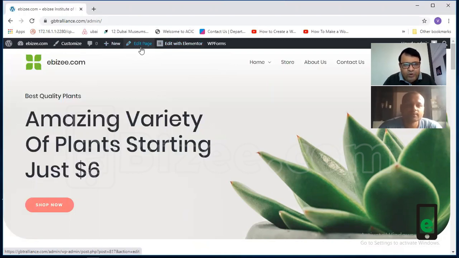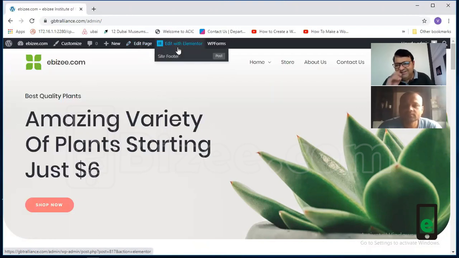If you use this Edit Page, you will go to the WordPress editor, which is very, very complicated. Why have we added Elementor? It is an alternative to this only, because this Edit Page is a very complicated matter. What we have done is put in a plugin called Elementor. It makes the editing of the web page very easy.